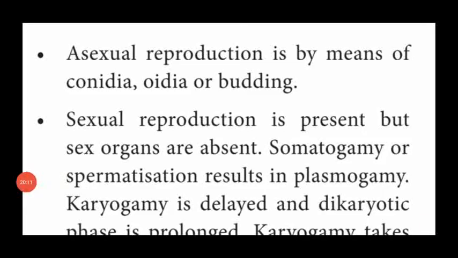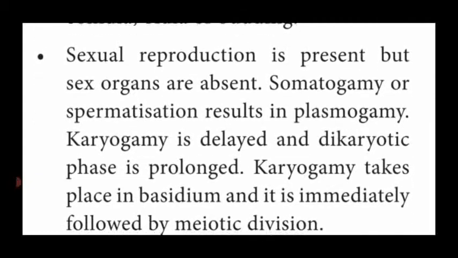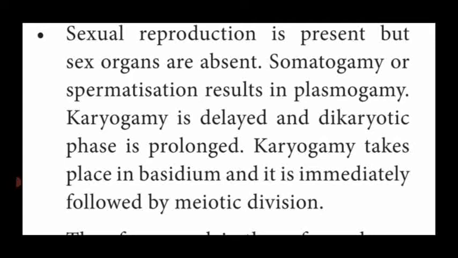Dear students, asexual reproduction in Basidiomycetes fungi is by means of conidia, oidia or budding. Sexual reproduction is present, but male and female sex organs are absent. It takes place in the form of somatogamy. What is somatogamy? Two body cells are fused together to form a new fungal partner. Then spermatization. What is spermatization? One of the body cells is modified into an oval-shaped structure that acts as a male gamete, sperm or ova.